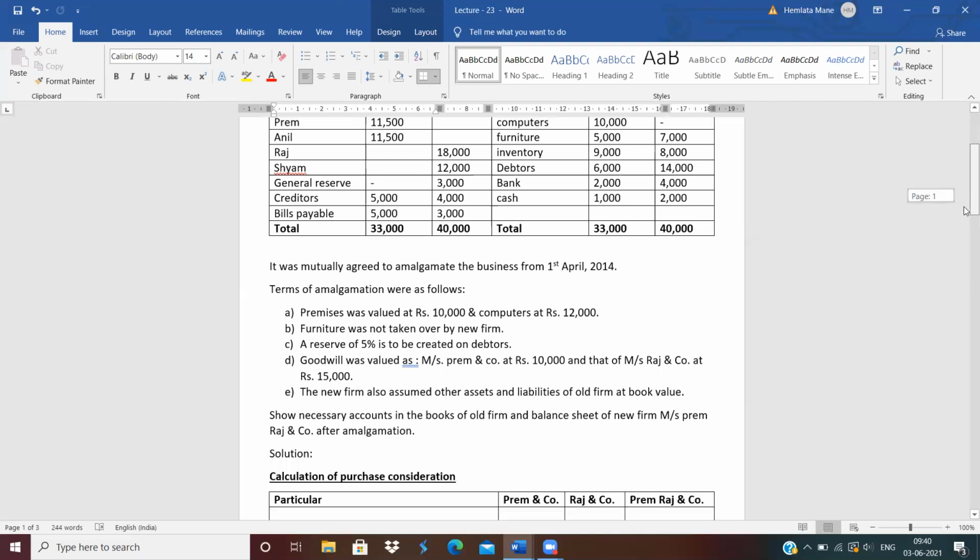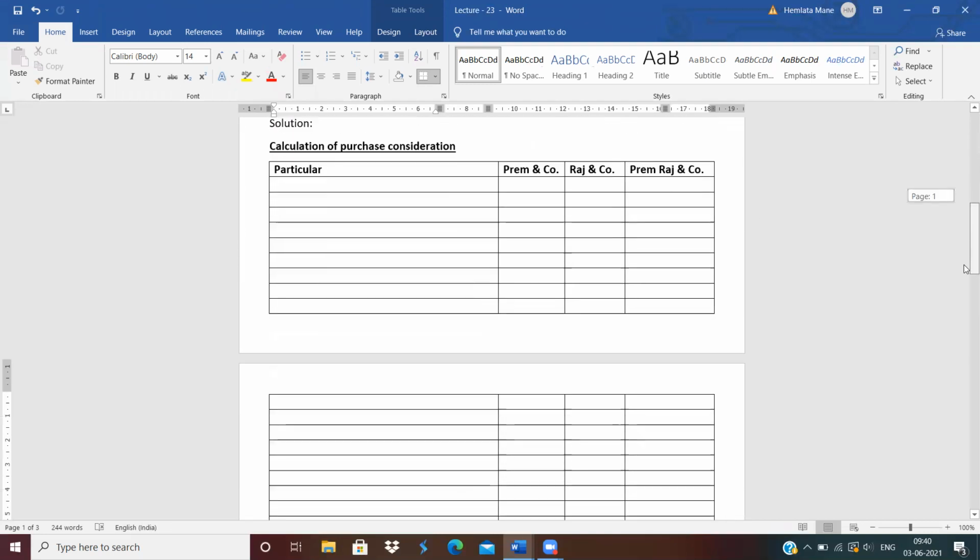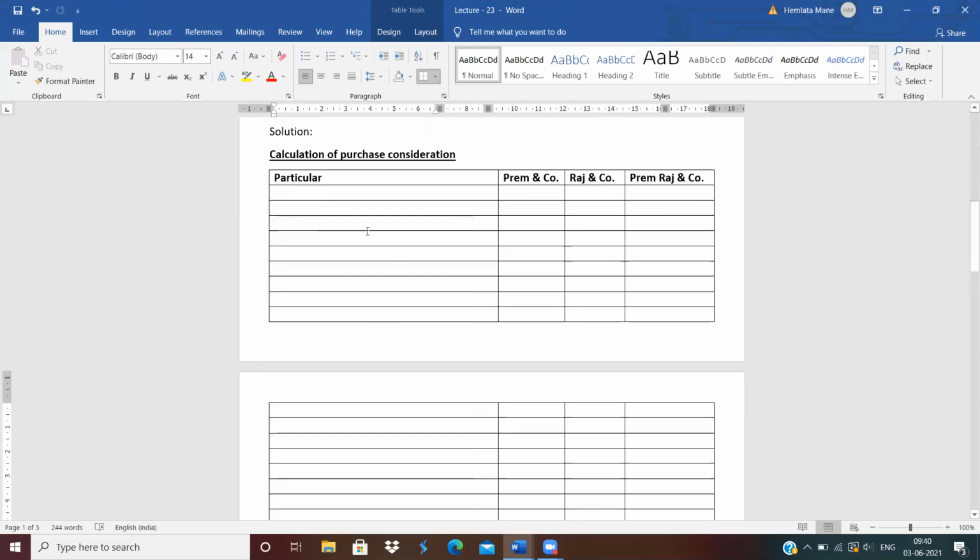First, for the solution, we need to calculate the purchase consideration. How to calculate the purchase consideration? First, A is what? Assets. Assets at agreed value. Write down the assets of all. Which assets are taken over? Assets at agreed value. Okay.